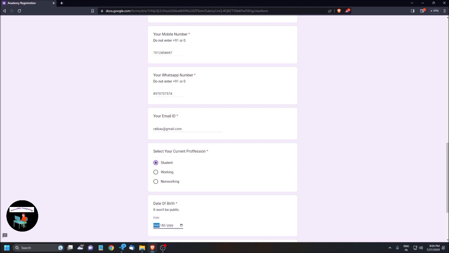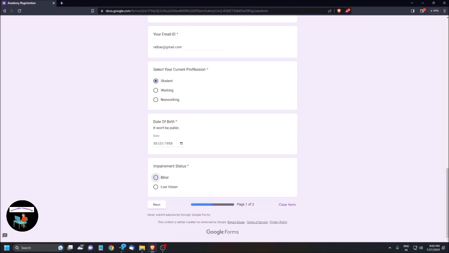Date edit. Month date spin button 0. So now here I'm entering my date of birth. Date spin button 0. Year date spin button 0. 01/01/1950. Show date picker menu. Impairment status, required question, grouping, required. Blind radio button not checked, 1 of 2. Low vision radio button checked, 2 of 2. Blind radio button. So I'm choosing blind. Next button. So now I'm just clicking on next button.